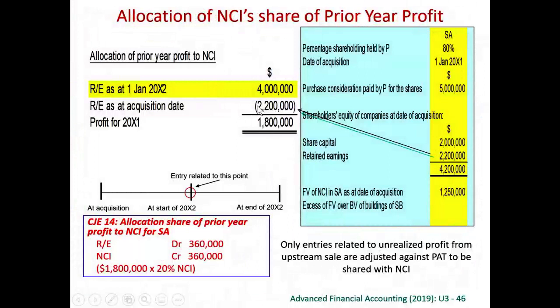So from the day of acquisition up to the beginning of the current year, the increase in retained earnings is 1.8 million, out of which NCI can share 20%. Therefore, we debit retained earnings and credit NCI 20% of the profit from the day of acquisition up to the beginning of the current year.